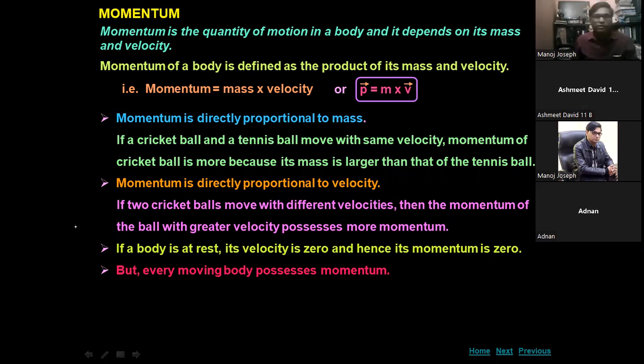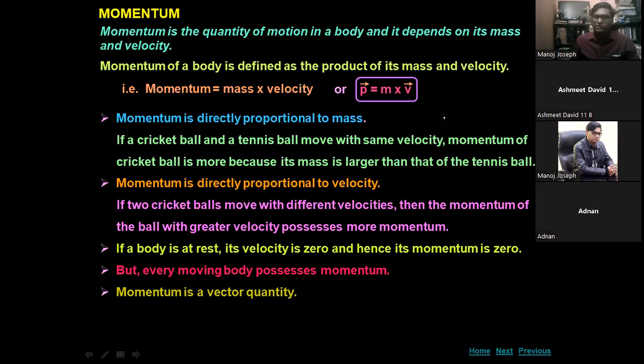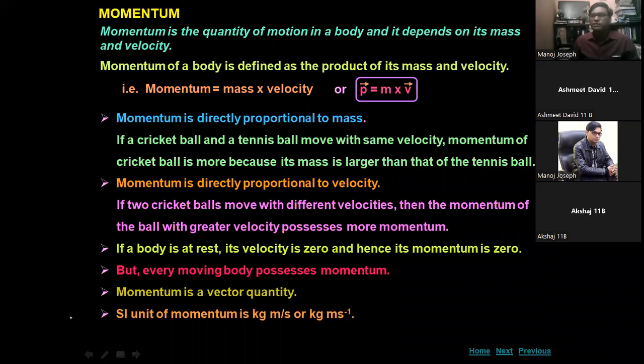If a body is at rest, its velocity is zero, hence its momentum is zero. But every moving body possesses momentum. The body which is in motion has momentum, and momentum is a vector quantity. We can take the screenshot and move to the next slide. Okay. The SI unit of momentum is kilogram meter per second.